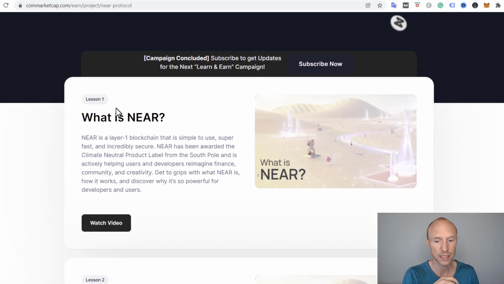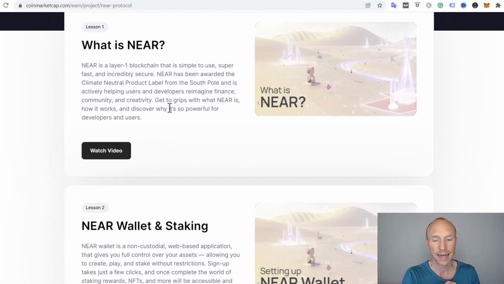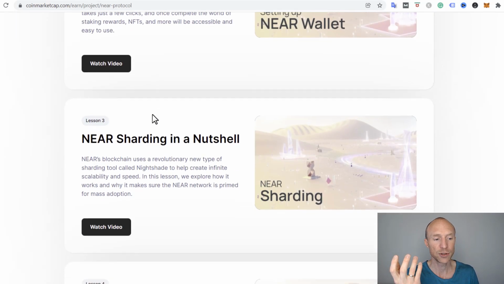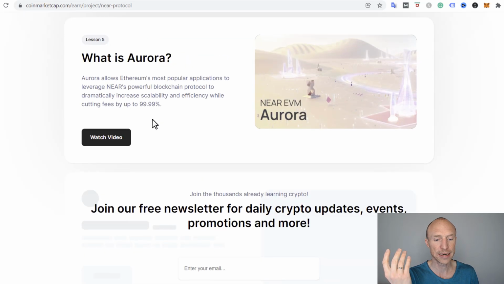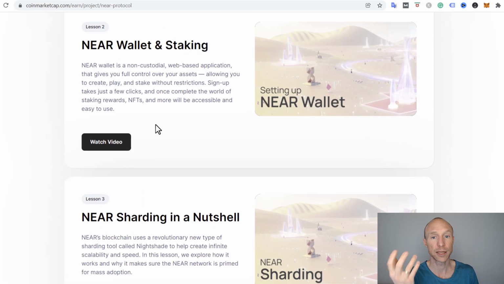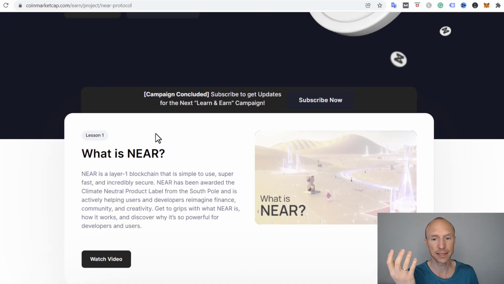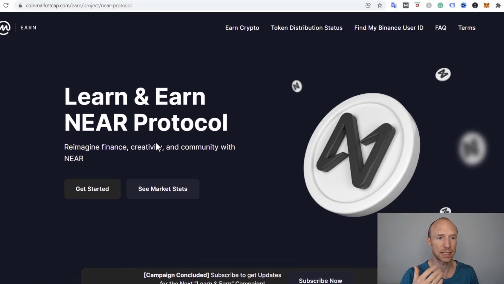You would go through the different lessons, you would learn about it. They are quite short, they're quite easy, it can be quite interesting, and then you would answer a quiz at the end, and then you would get the cryptos. So that's how easy it is and how it works. So it takes you through everything step by step. You just need to know where to go and find it.